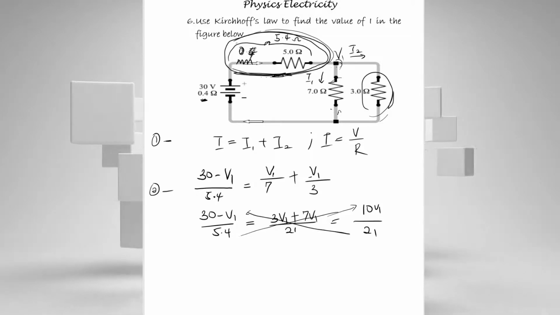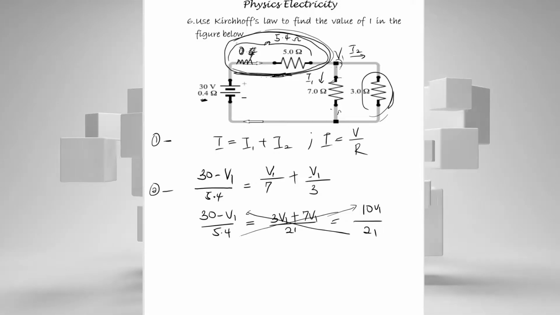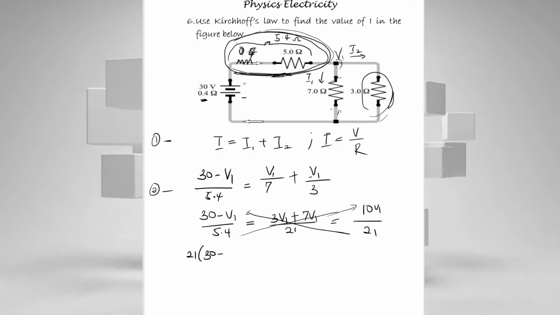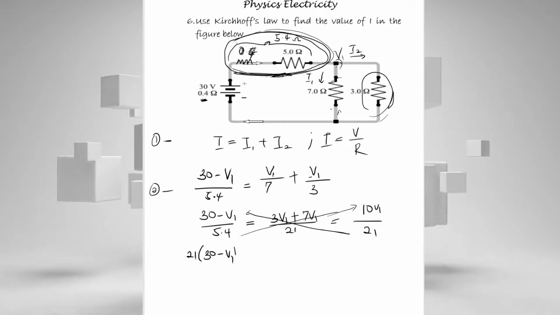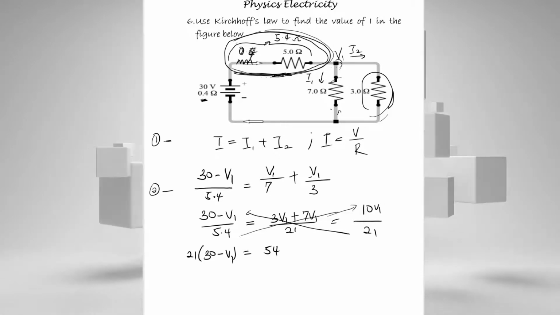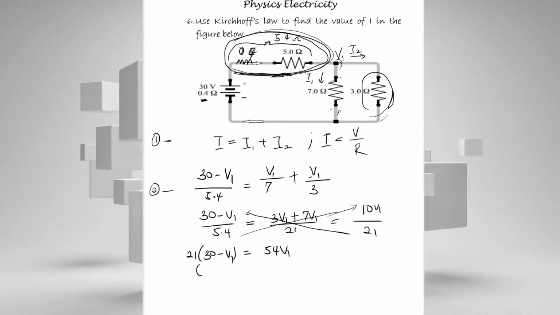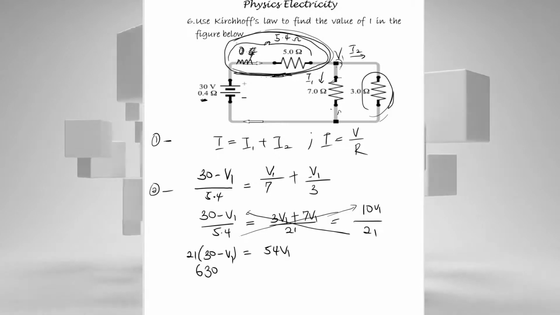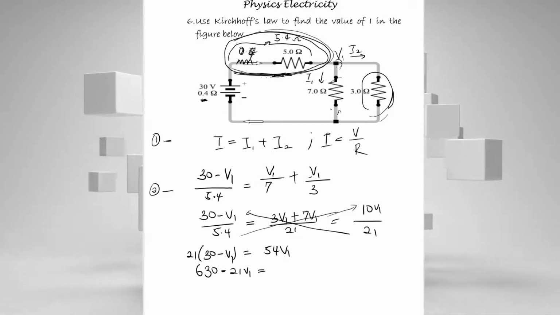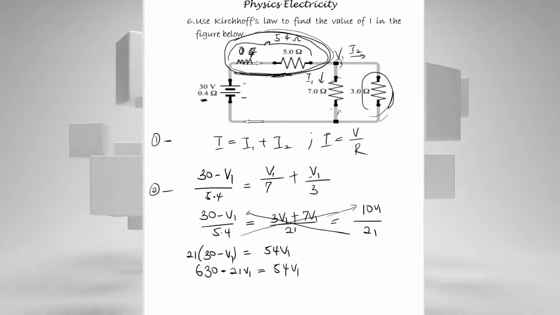With that done, now I can cross multiply, take this 5.4 up, and multiply by this. So I get 21 into bracket 30 minus V1 is equal to 54 V1, and this will give me 630 minus 21 V1 is equal to 54 V1.